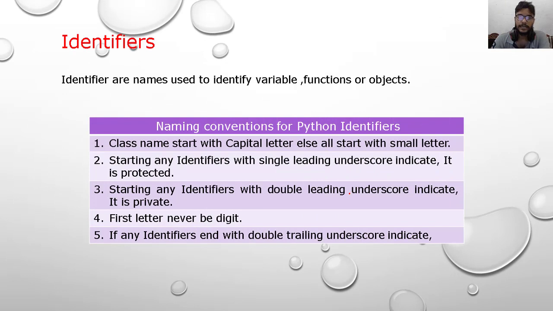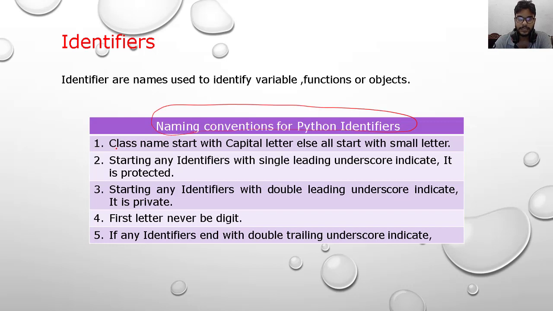Identifier. An identifier is the name used to identify a variable, function or object. Here are some rules, some naming conventions for Python identifiers.